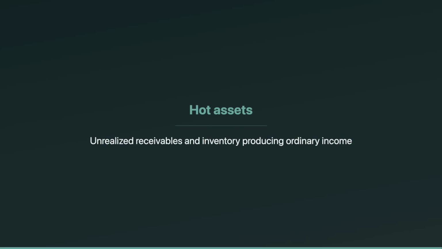Hot assets are the other exam favorite. Think unrealized receivables and inventory items, stuff that would produce ordinary income. In liquidation, if a partner receives hot assets, later collections or sales generally create ordinary income, not capital gain. That's why a liquidating distribution of inventory can still lead to ordinary income when the partner sells it, even years later. The character follows the hot asset rules, not "I held it a long time."